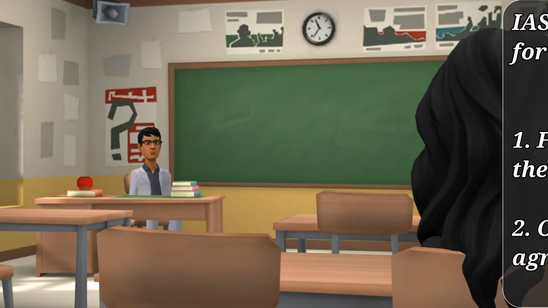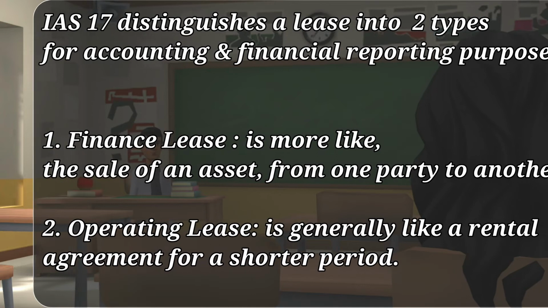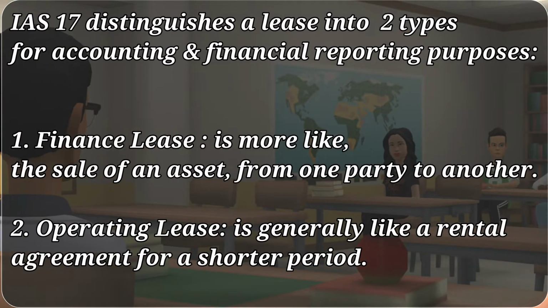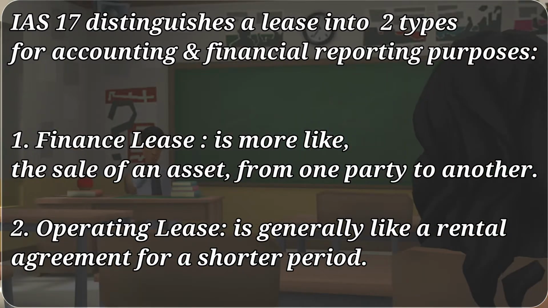IAS 17 distinguishes a lease into two types for accounting and financial reporting purposes: a finance lease and an operating lease. A finance lease is more like the sale of an asset from one party to another, and an operating lease is generally like a rental agreement for a shorter period.